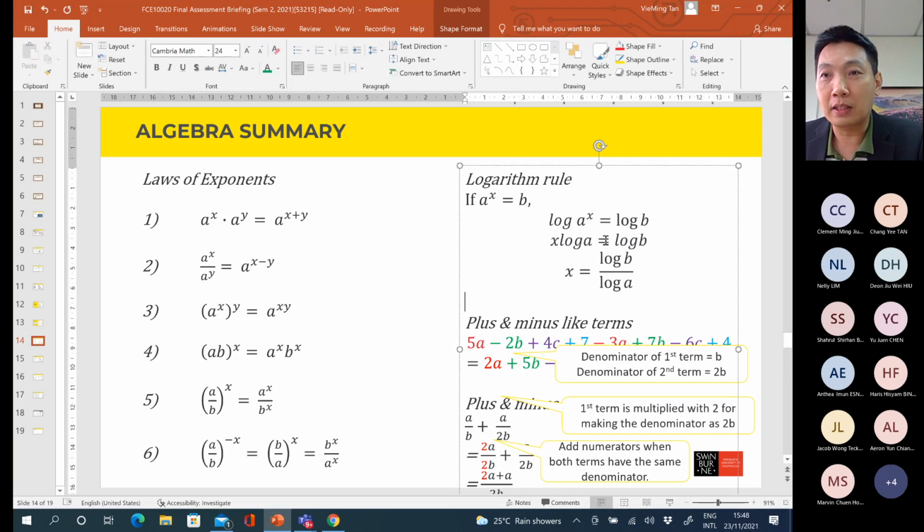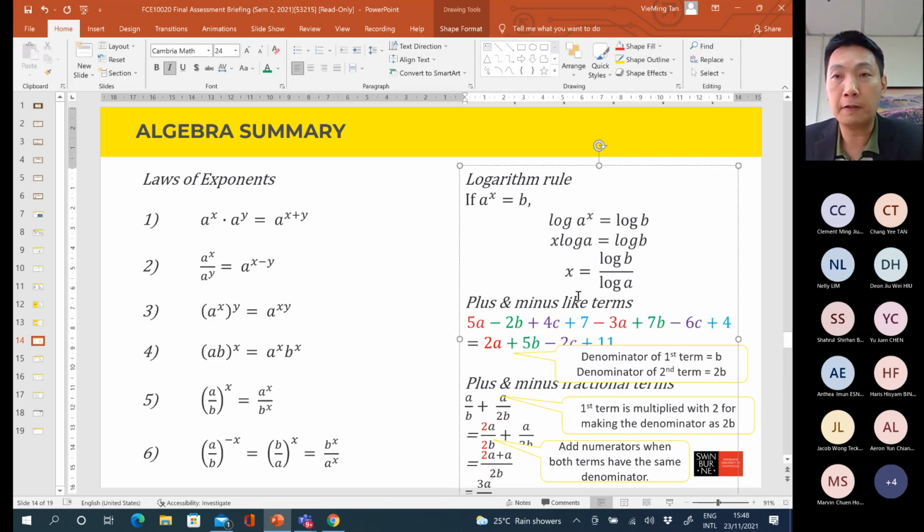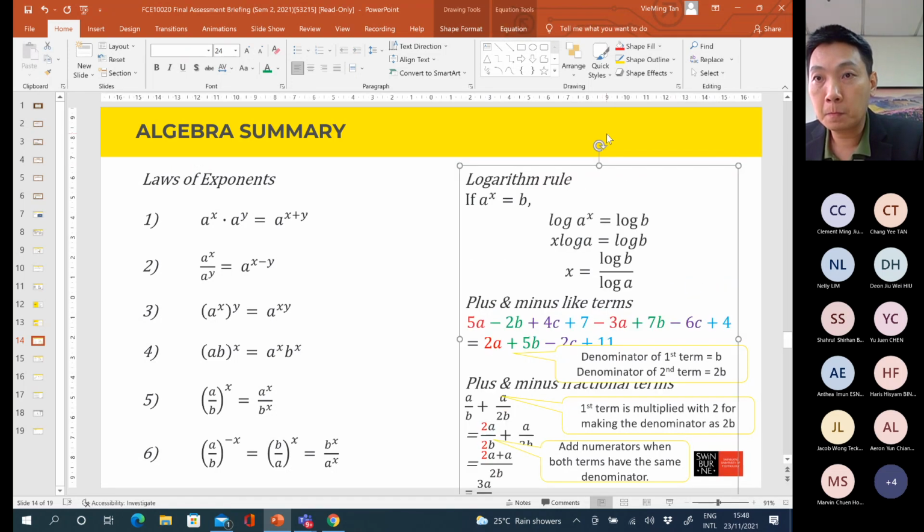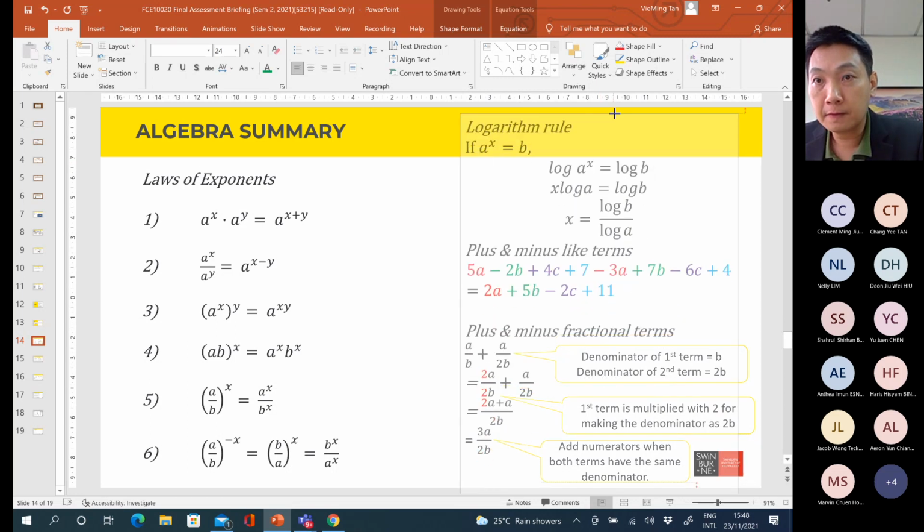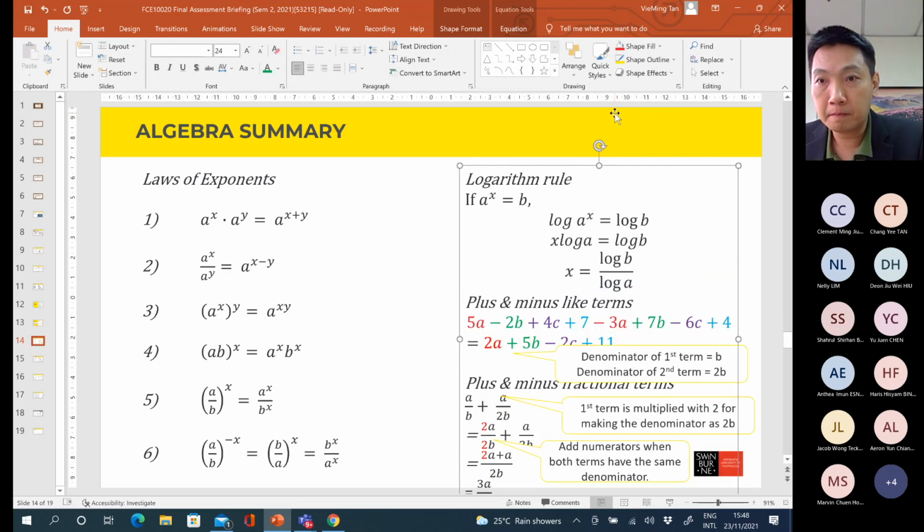So there are a few steps involved before you jump from here to here. If you are still not really familiar with log, you can add these two steps before you get this answer. Any question related to log? So far okay? So far so good? All right.